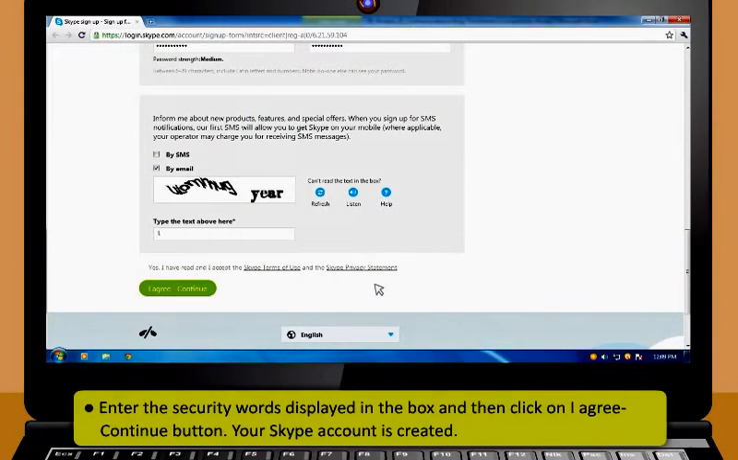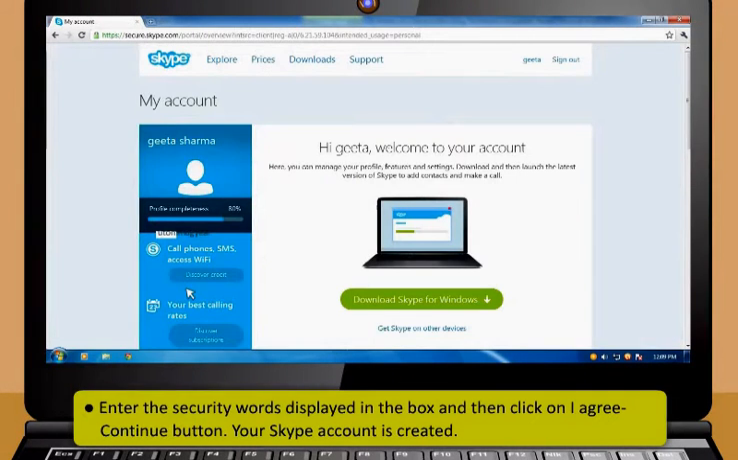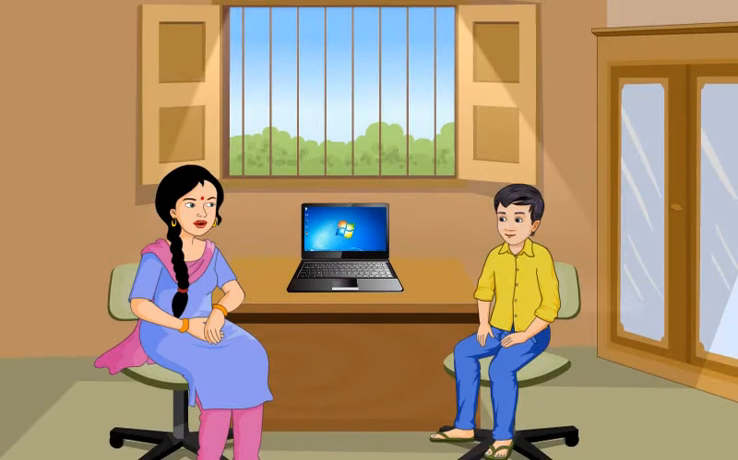Next, enter the security words displayed in the box and then click on I agree Continue button. Your Skype account is created. Now, I will teach you how to interact with contacts by using Skype.